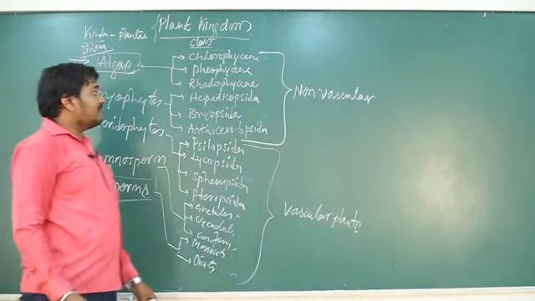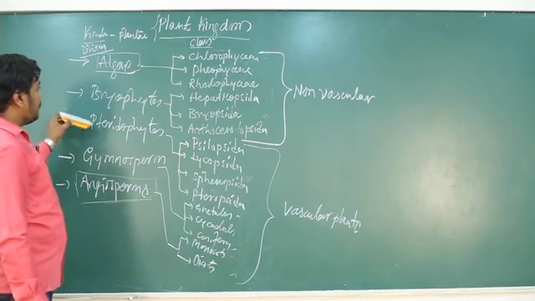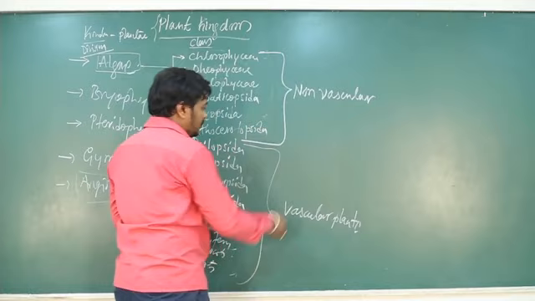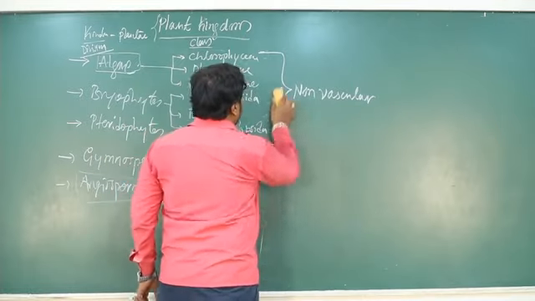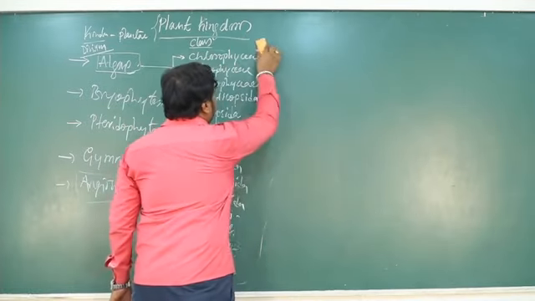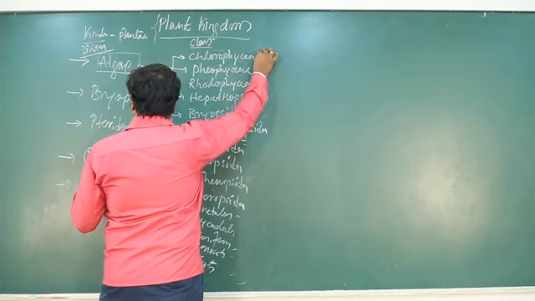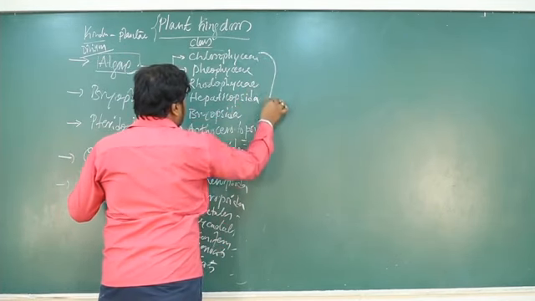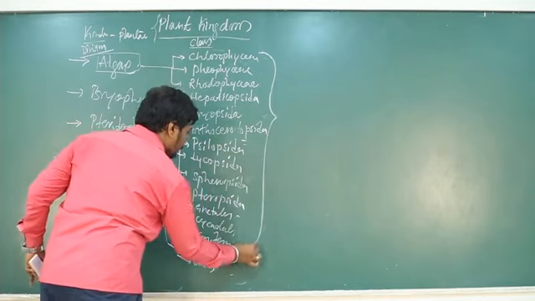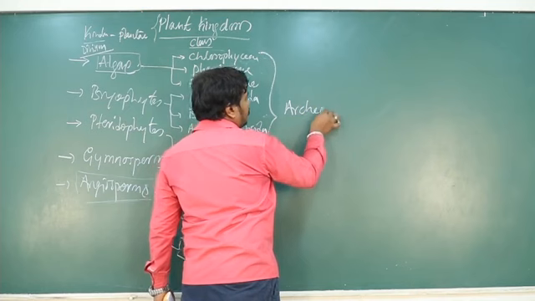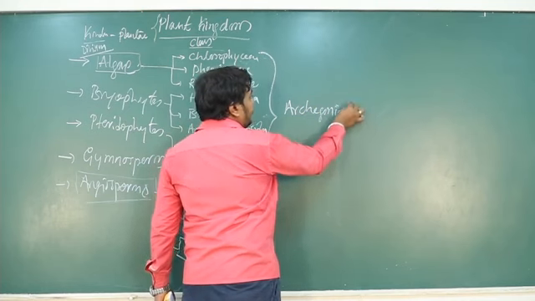Algae, bryophytes and some pteridophytes form one category. Algae up to pteridophytes and gymnosperms also have archegonia and